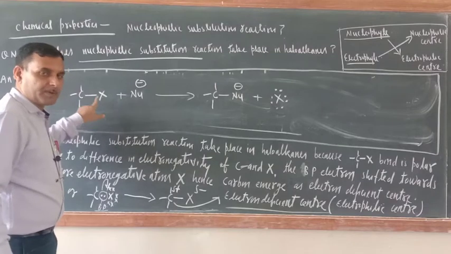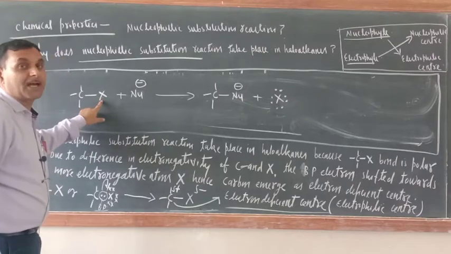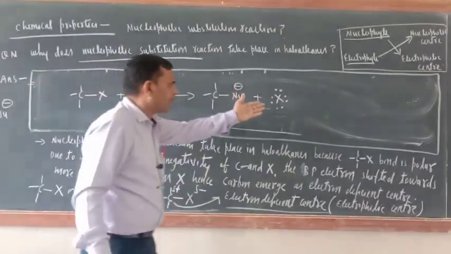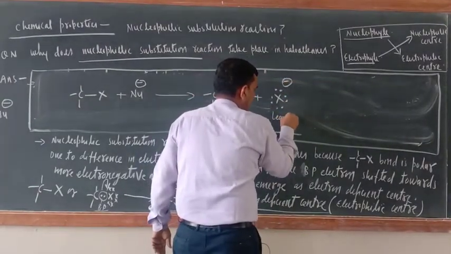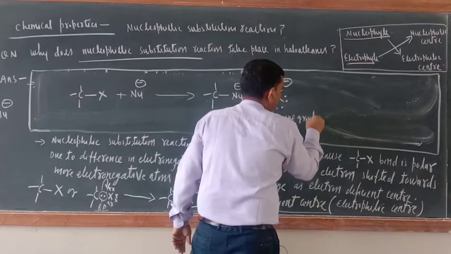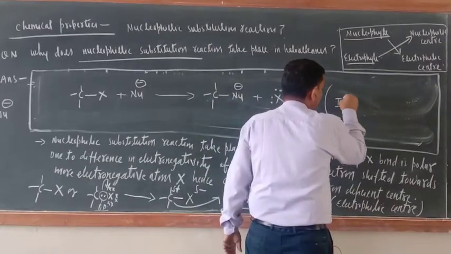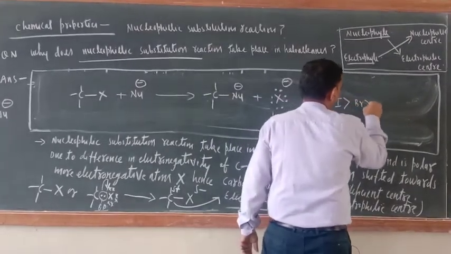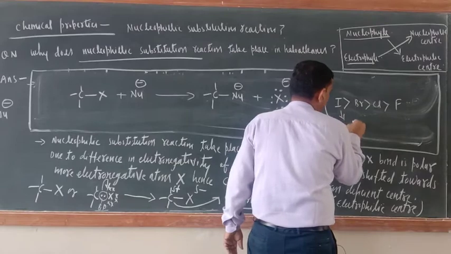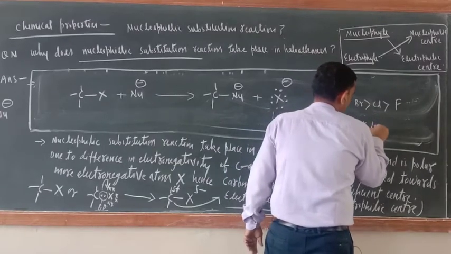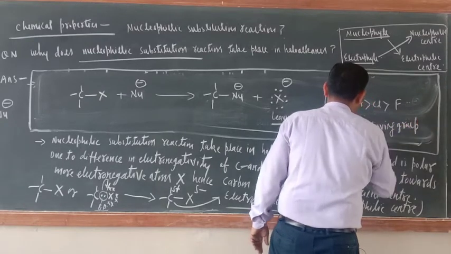So halogen atom can only be replaced if the attacking nucleophile is a stronger nucleophile than X. X is also nucleophile only, X negative here. This is known as leaving group. What is this one? Leaving group. Now among the halogens, I is the better leaving group: I, Br, Cl and F. I is the best leaving group.